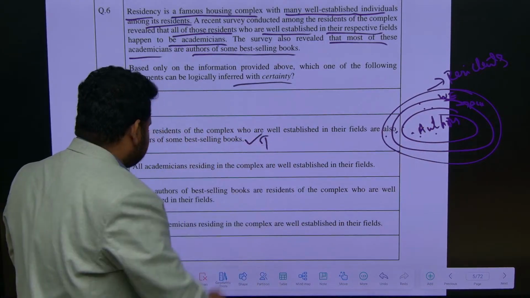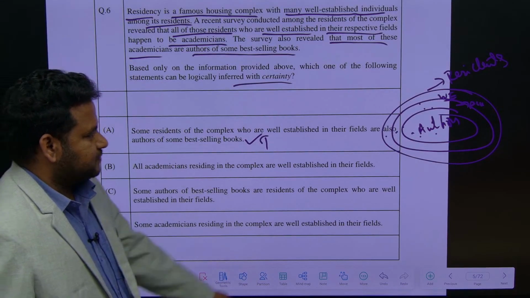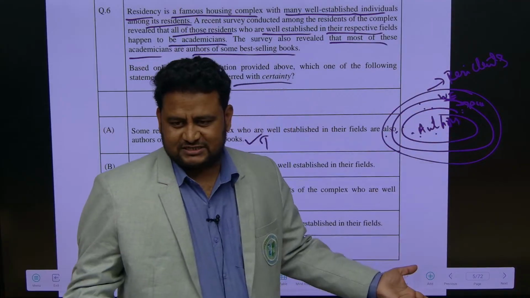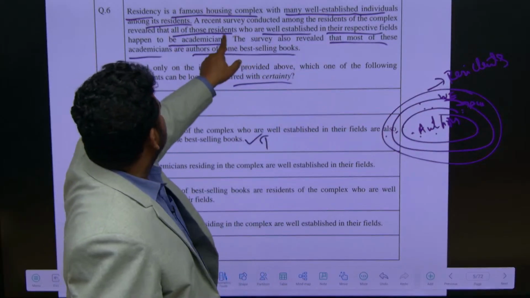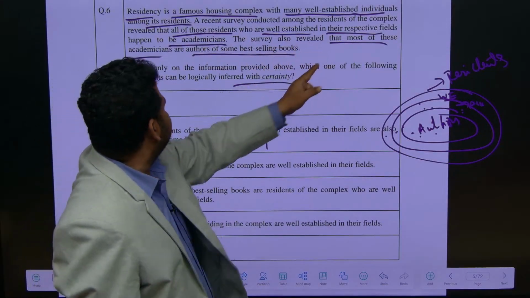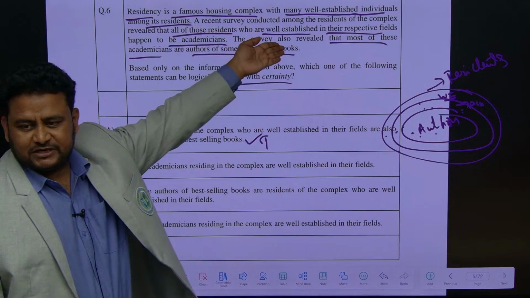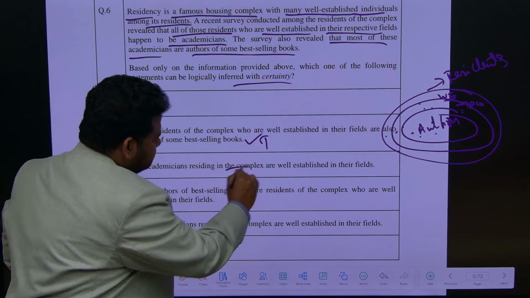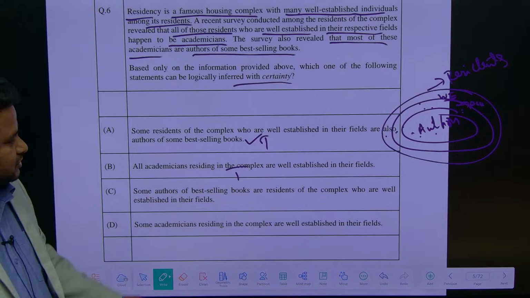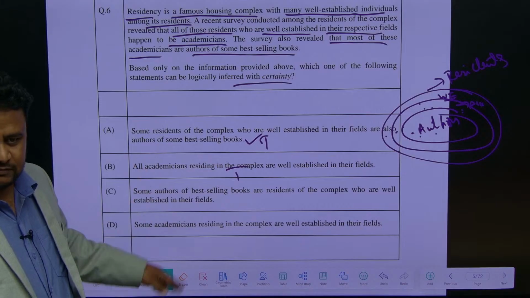All academicians residing in the complex are well established in their fields. All academicians are well established. Yes. See, academicians and well established are one and the same here. A survey conducted among the residents of the complex said that all of those residents who are well established in their respective fields happen to be academicians. So you go reverse, all academicians are well established. So that is also true. In aptitude, you will not get multiple choice questions with more than one answer. That means this option itself is wrong, you will get grace marks. Everyone got grace marks here. Further, you don't have to decipher.